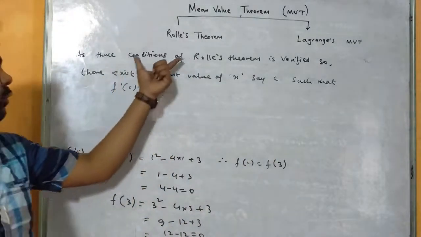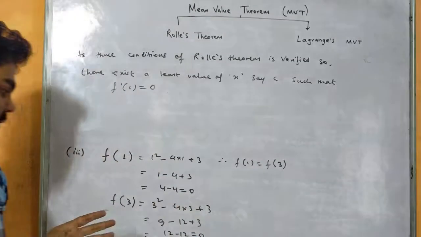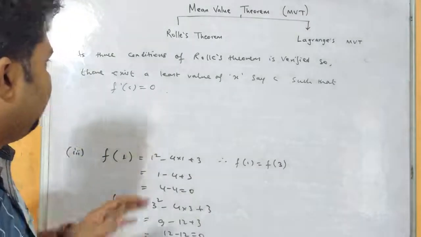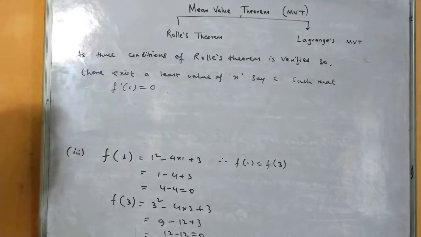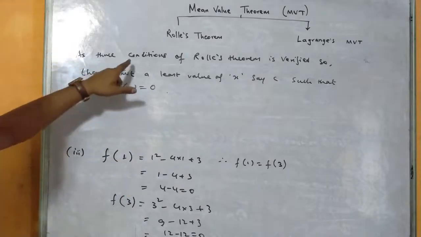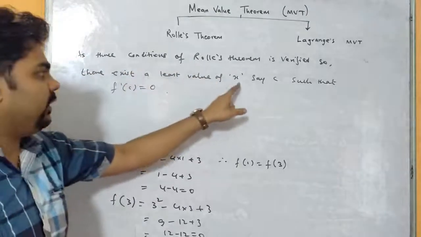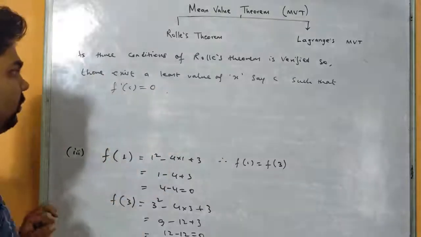So this condition you have to write. Initially in this lesson I told you that in this chapter you need to write the statements. So statements are important, right? As soon as the three conditions are satisfied, you need to write this statement: as three conditions of Rolle's theorem are verified, there exists a least value of x, say c, such that f'(c) equals 0.